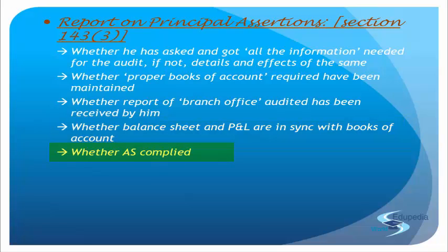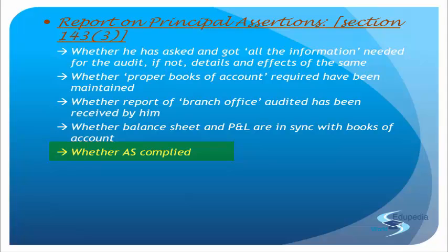Now, the report of the auditor will also state whether in his opinion the financial statements prepared by the company adhere to the accounting standards prevailing at that point of time. Why I say prevailing is because earlier we had accounting standards 1 to 32 except 8 and those, right? Then we started following Indian accounting standards and then IFRS, and there are other requirements. Some companies do this, some companies do that, some companies are still in the shift, some companies have adopted IFRS. The shift is still in process, right? So whatever accounting standard is applicable on that company at that point of time, the auditor needs to check whether those accounting standards have been complied with.